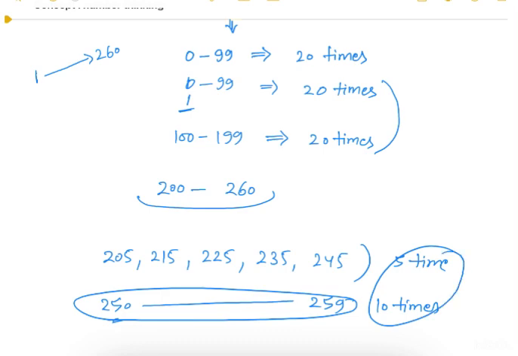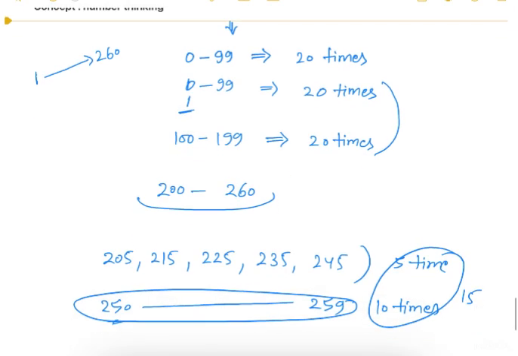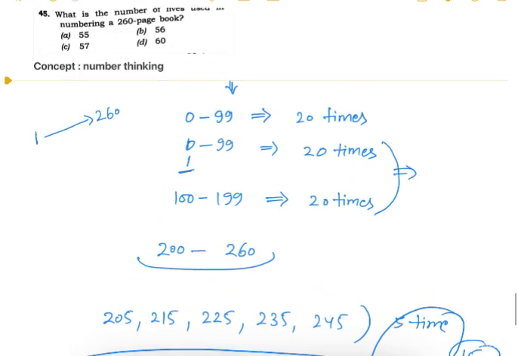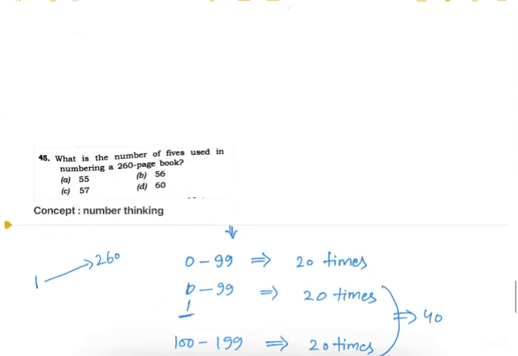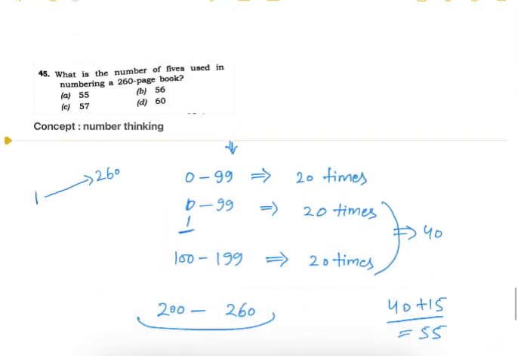So total 15. So 15, and this is 40. So 40 plus 15, total 55. So option A is correct.